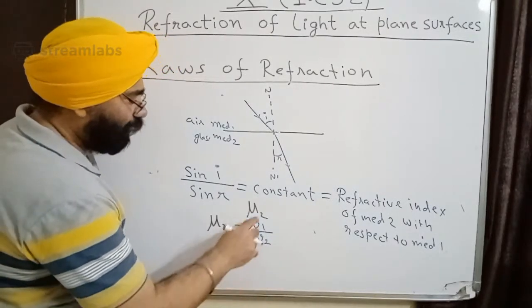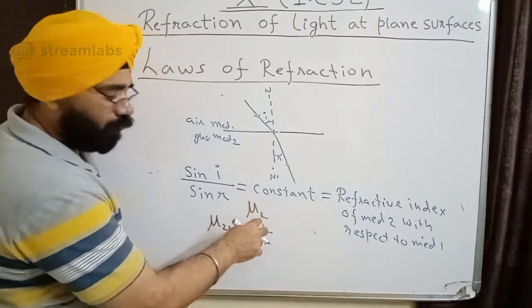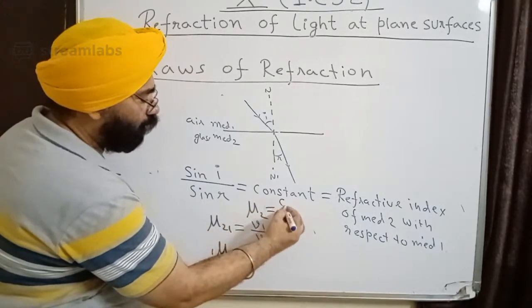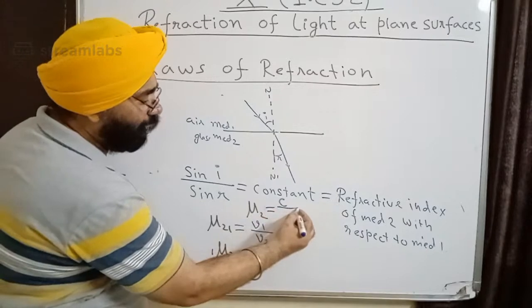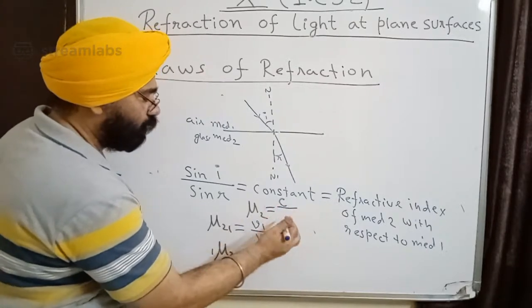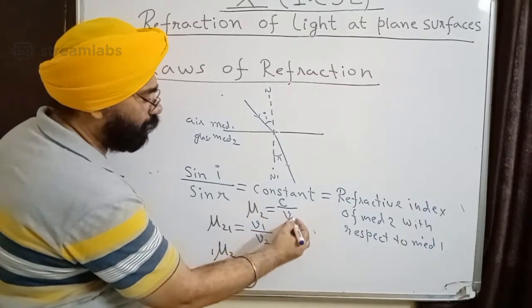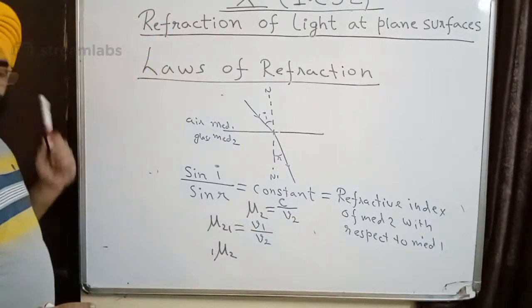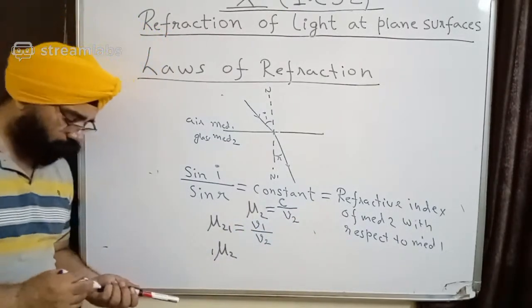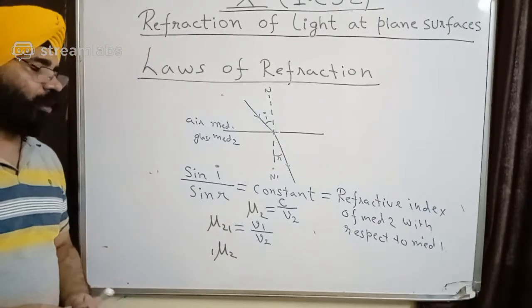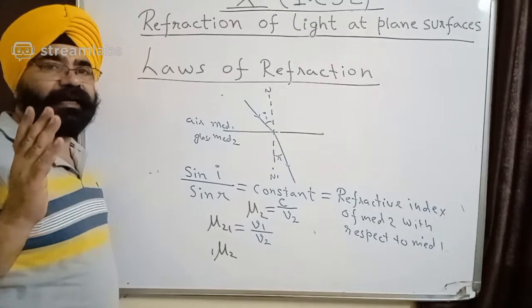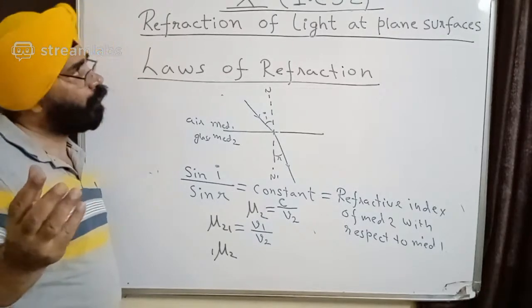Got it? If I am talking only mu 2, which means absolute refractive index, then it means it is the ratio of speed of light in vacuum or air, which is 3 into 10 to the power 8, upon the speed of light in medium 2. Got it? Everybody understood? So we can express this also in terms of speed of light in the two mediums. Clear?